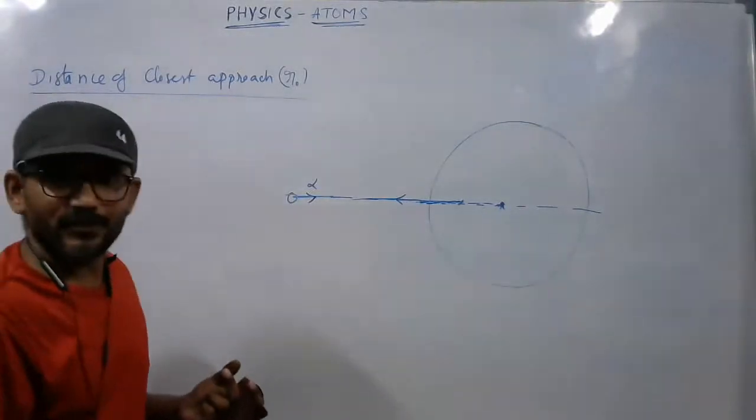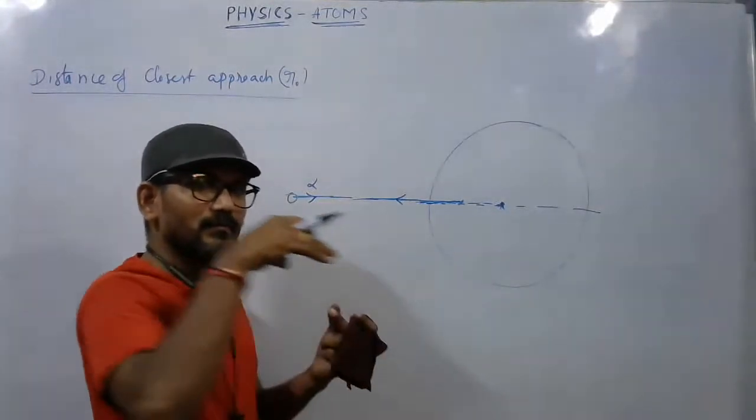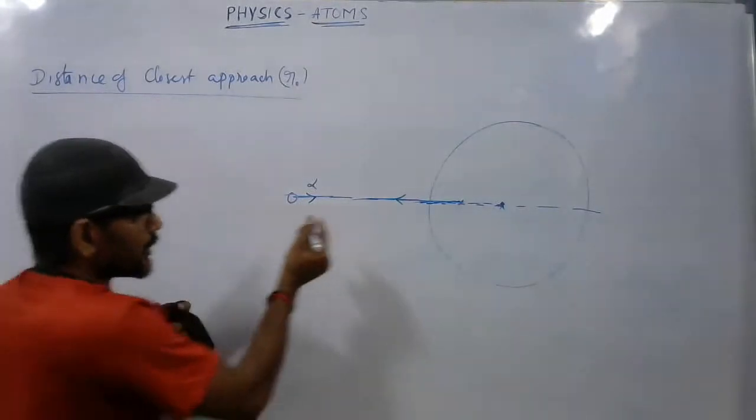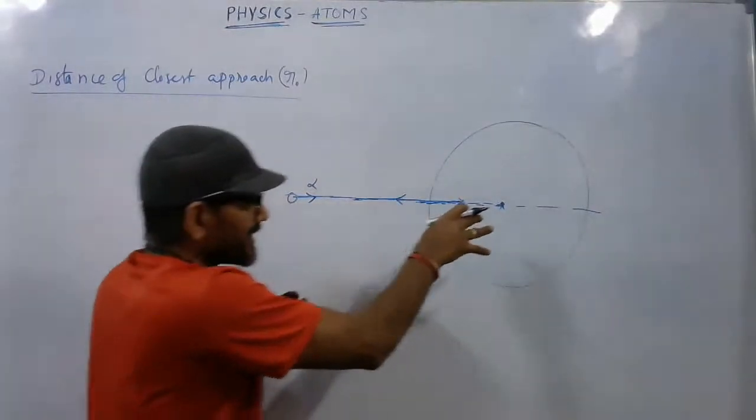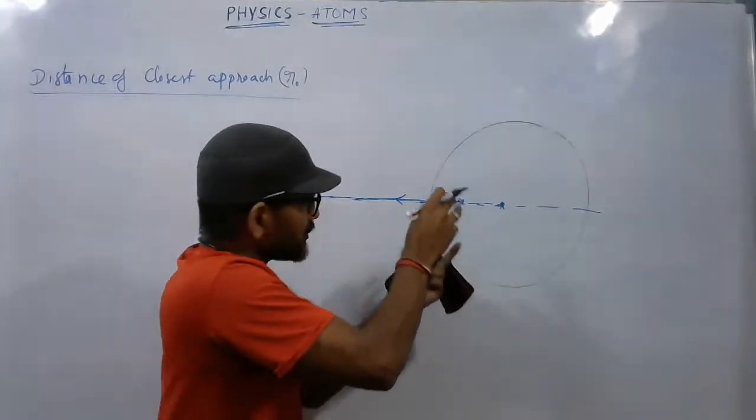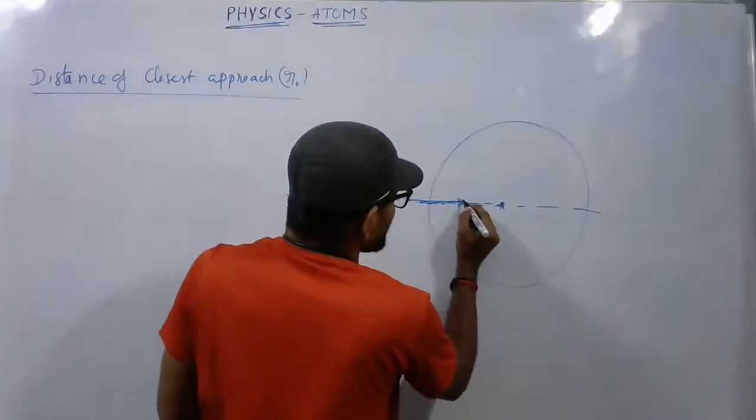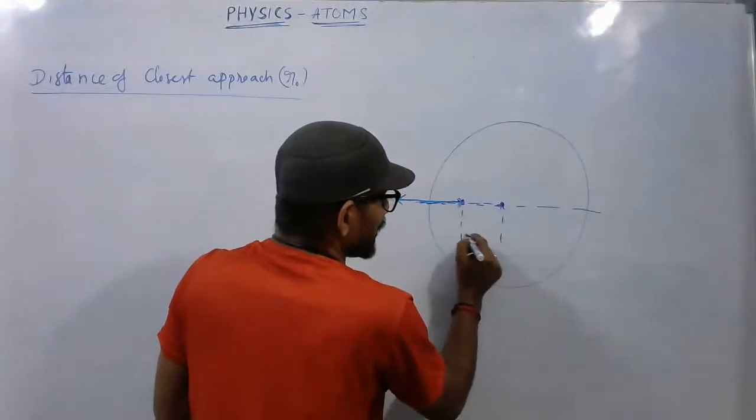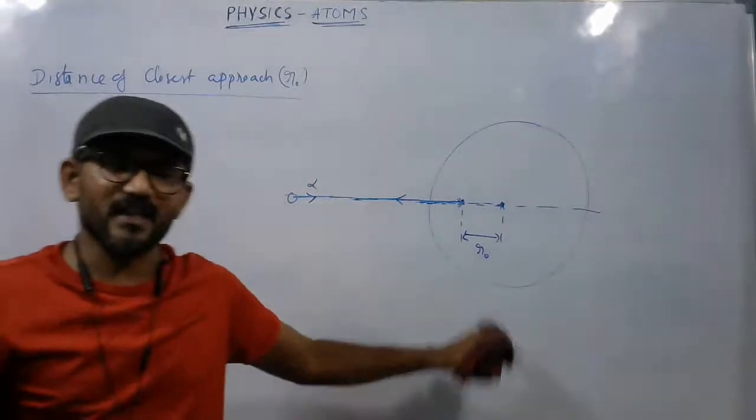In this process, the particle zooms in. When it comes and stops somewhere here after approaching the nucleus, this is the closest point it can approach the nucleus. Beyond that it cannot travel. If you mark this point, the distance of this point from the center of the nucleus will be called the distance of closest approach. It is marked as R naught.